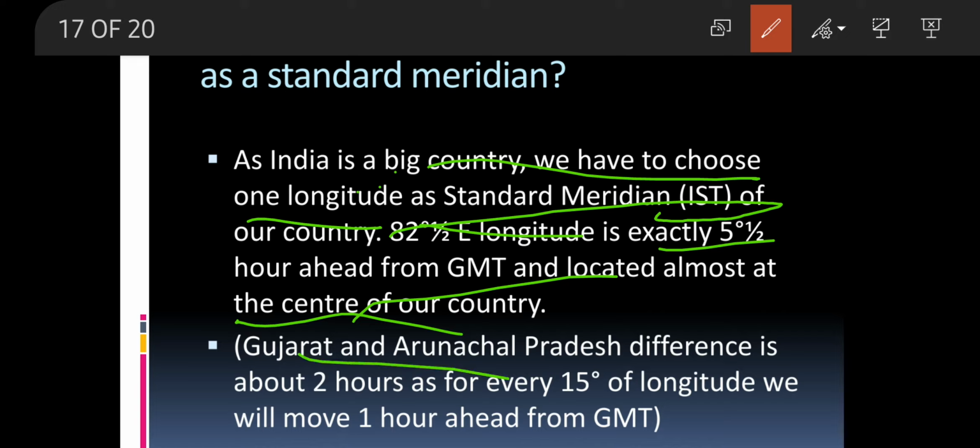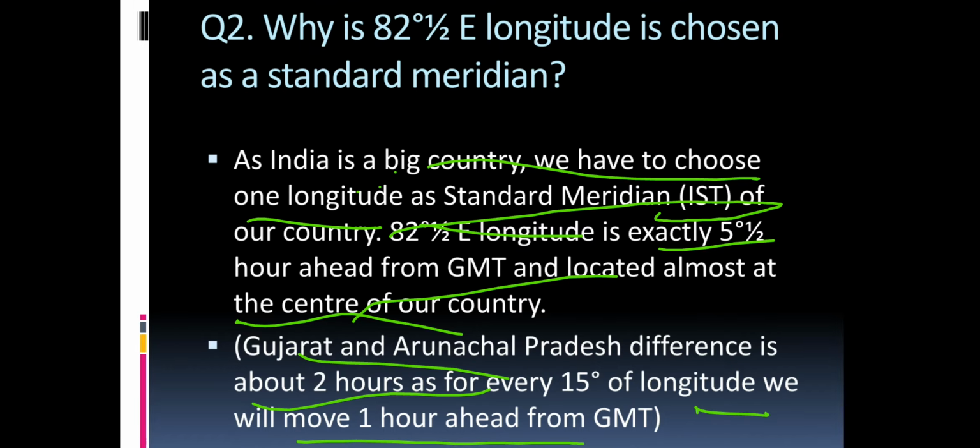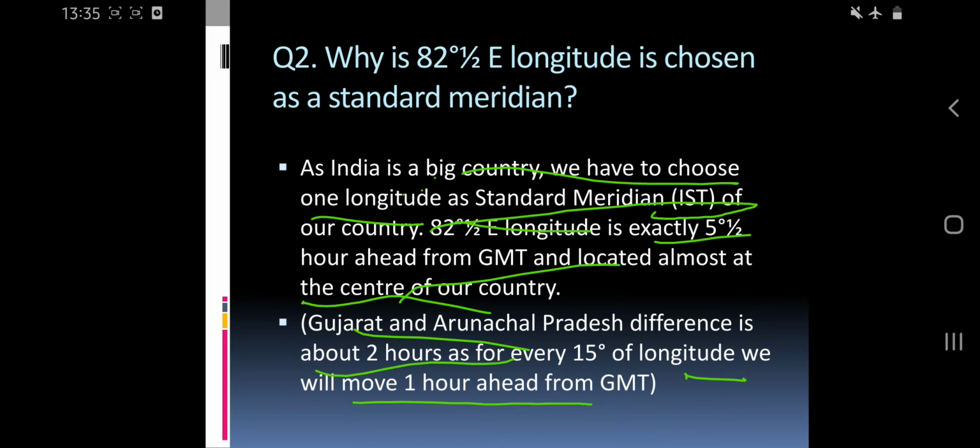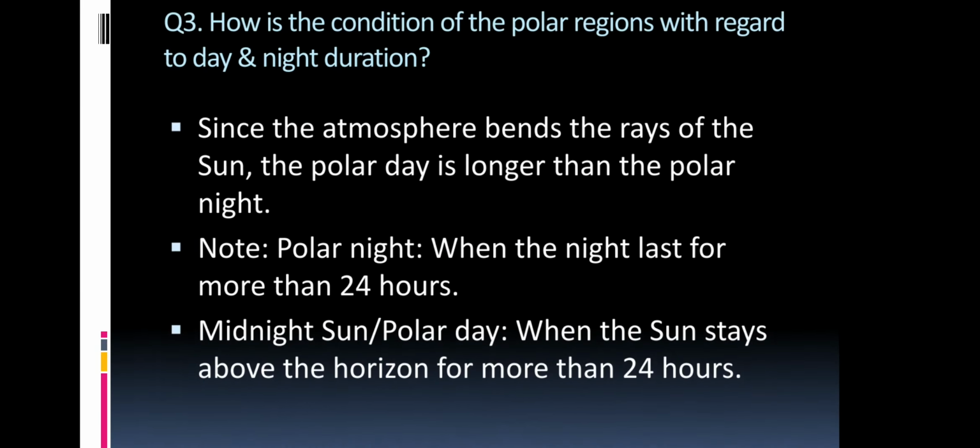And Gujarat and Arunachal Pradesh have a difference of 2 hours between them. For every 15 degrees of longitude, we have to move 1 hour ahead. So this is a very big fact we now know about it.